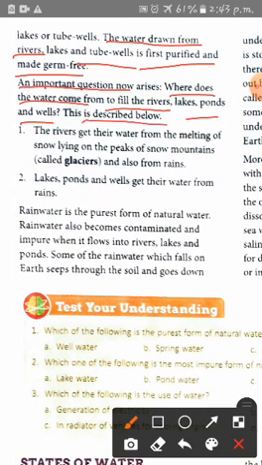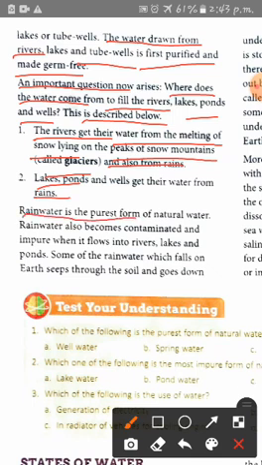This is described below. The rivers get their water from the melting of snow lying on the peaks of snow mountains called glaciers. So when glaciers melt, rivers get their water from the melting of snow lying on the peaks of snow mountains and also from rain. Now lakes, ponds and wells get their water from rains.